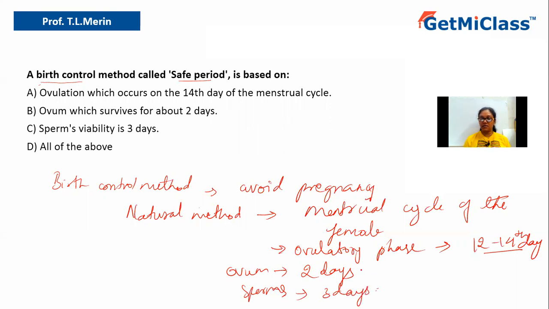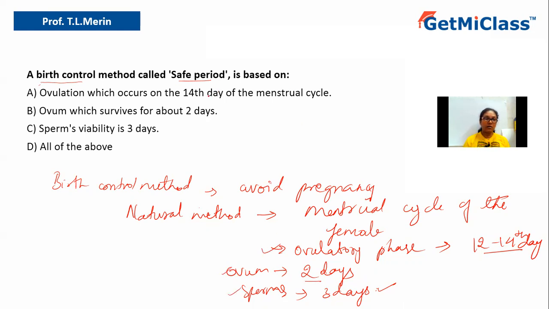So after coitus or during coitus, we have to consider that the sperms can survive for 3 days, even if the coitus is done today. So maybe for another 2 days, we can expect that the sperms which are already present in the body of the female can fertilize the egg which will be released later. Because the ovum can survive only for 2 days, but sperms can survive 3 days. So we have to consider all 3 factors, that is ovulatory factors, ovum survivability and sperm survivability.